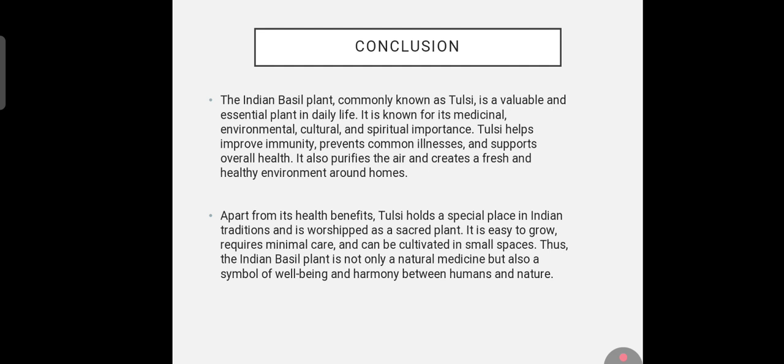Apart from its health benefits, tulasi holds a special place in Indian traditions, and it is worshipped as a sacred plant. It is easy to grow, requires minimal care, and can be cultivated in small spaces. Thus, the Indian basil plant is not only a natural medicine but also a symbol of well-being and harmony between humans and nature.